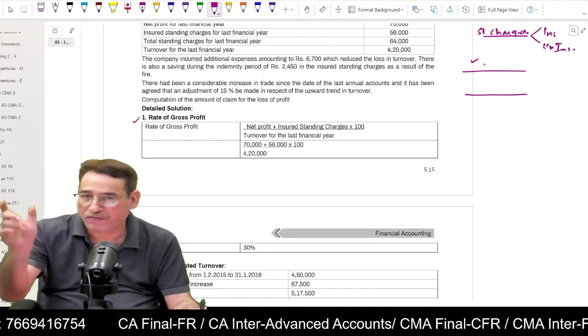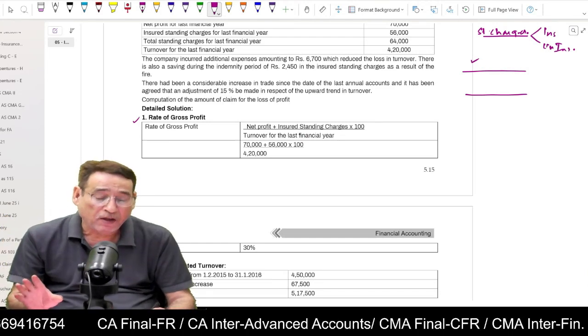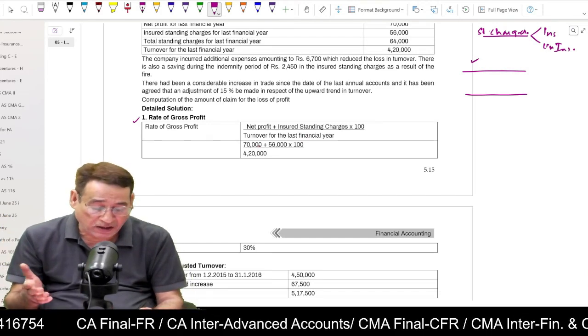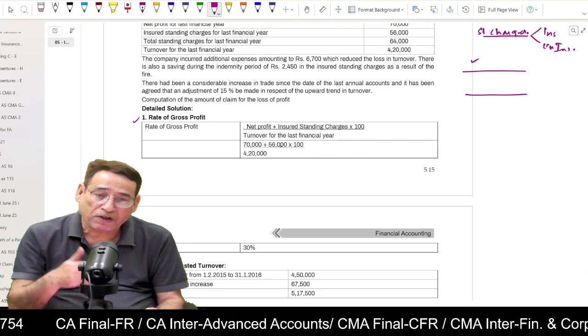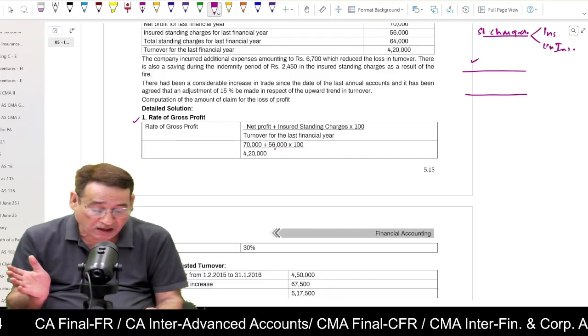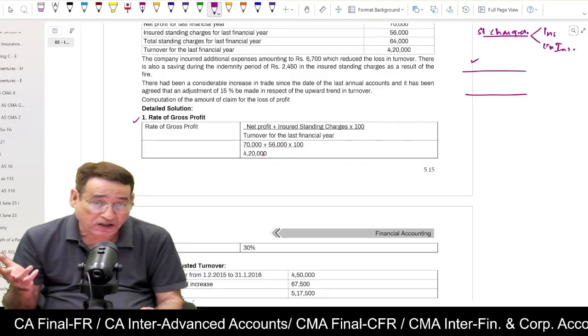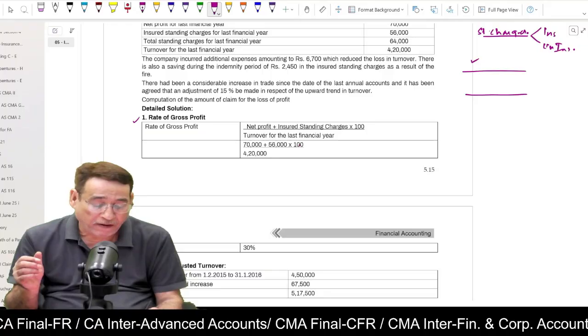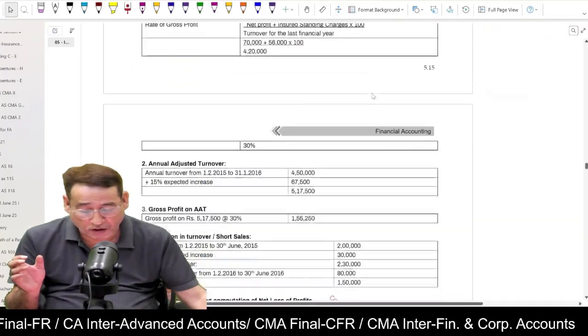Turnover of the last financial year. Is it clear to you? For example, our net profit of the last year is 75, and let us say insured standing charges for the last year are 56, and turnover of the last year is 420. Then you multiply it with 100 and get your gross profit rate.